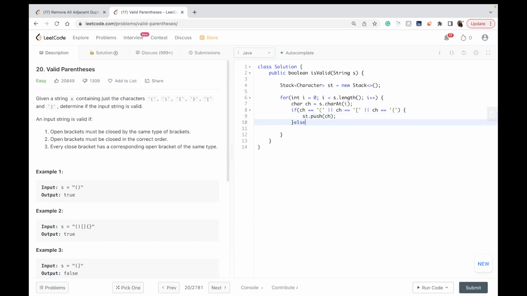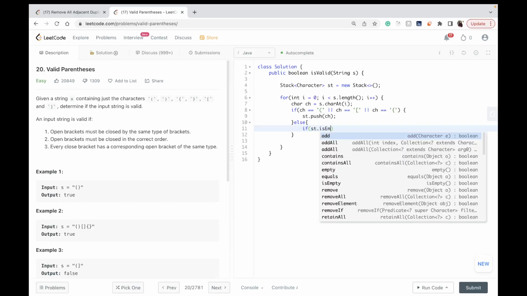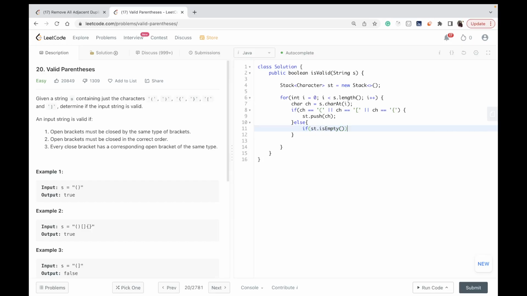In the other case, if the stack is empty, you basically return false. You only came across the else code when the string has a closing bracket.